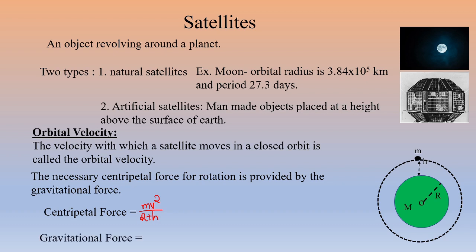Now the gravitational force. What is the gravitational force of attraction between the satellite and the Earth? That we can write according to the law of gravitation: capital G, capital M, small m divided by the distance between the centers of the two masses, R plus h, whole square. Now we can equate these two because the necessary centripetal force is provided by the gravitational force.